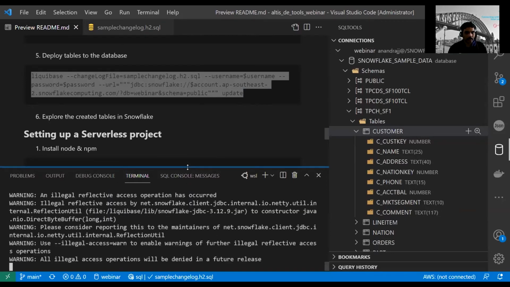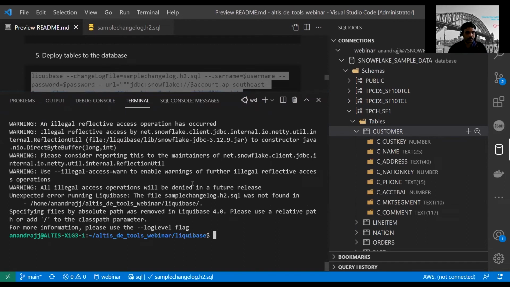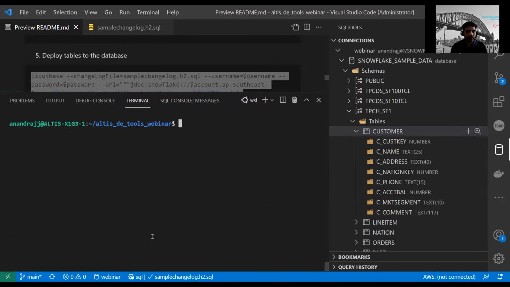It's executing the code. I think we are not in the same folder as the SQL file, because we are just saying change log file, sample change log. That's the file we need to execute, so we need to be in the correct path. That's the issue.